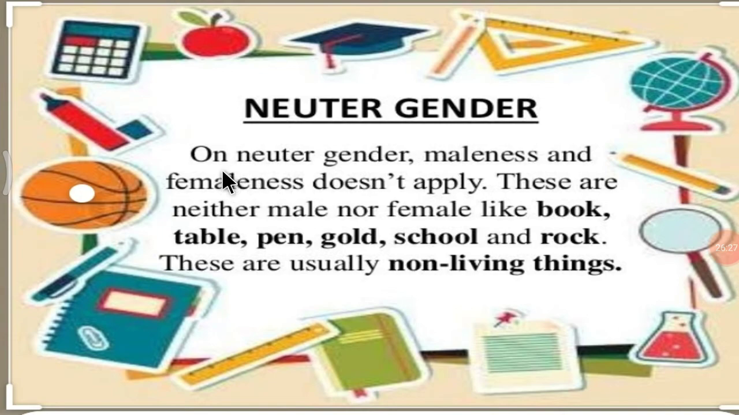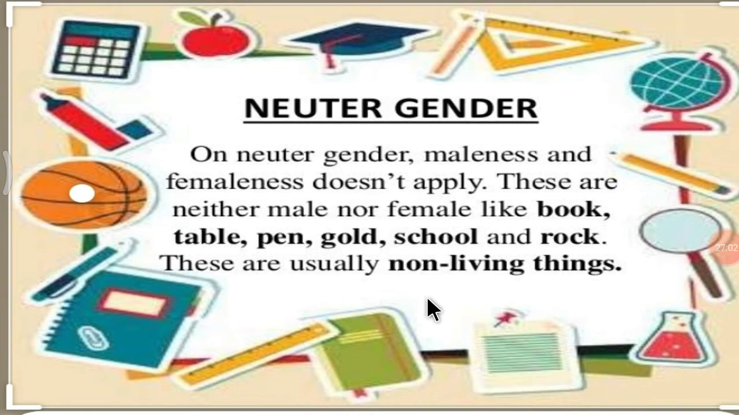So now let's read together. You all will read with me. Okay? Let's start. In neuter gender, maleness and femaleness don't apply. These are neither male nor female, like book, table, pen, gold, school, and rock. These are usually non-living things.